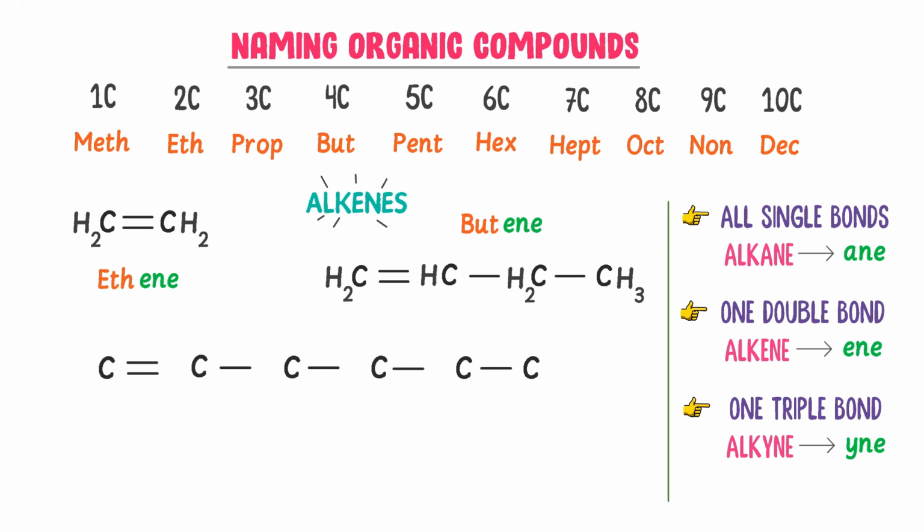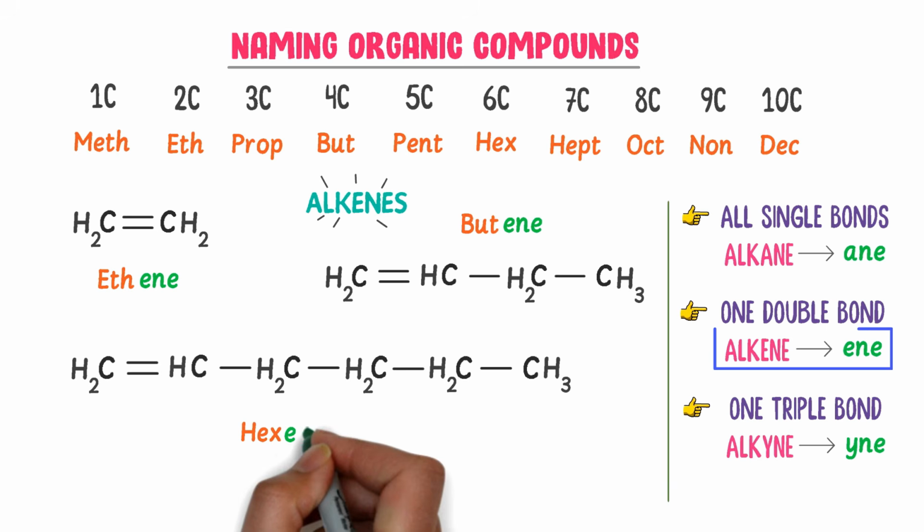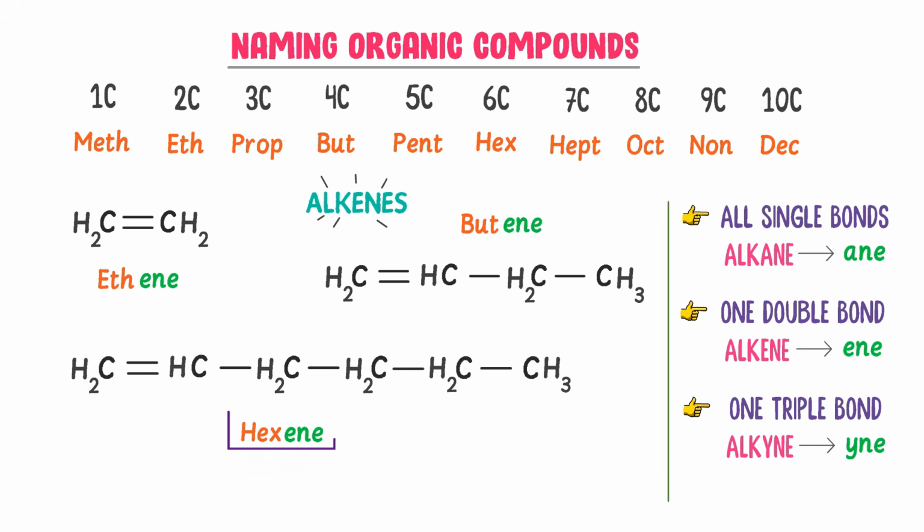Now consider 6 carbon atoms in which there is one double bond. Pause the video and try to name it. Well, this carbon has already formed 2 bonds, write CH2. This carbon has formed 3 bonds, write CH. These 3 carbon atoms have formed 2 bonds each, write CH2, CH2 and CH2 with them. This carbon has formed 1 bond, write CH3. There are 6 carbon atoms present in this molecule, I write hex. Also we know that there is one double bond present in it, I write ene. So I get hexene.